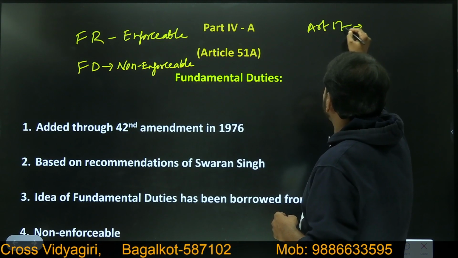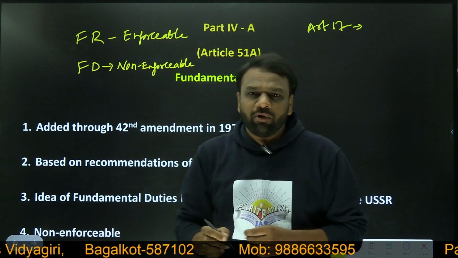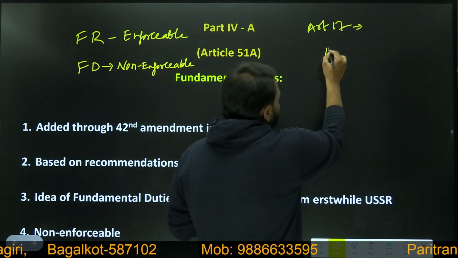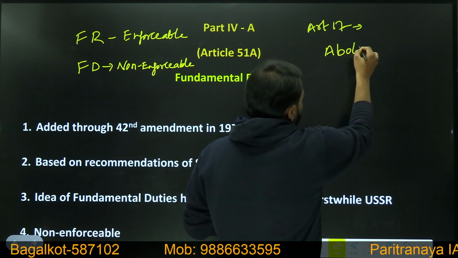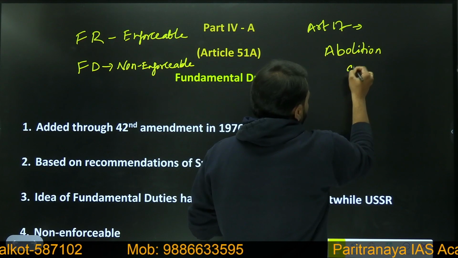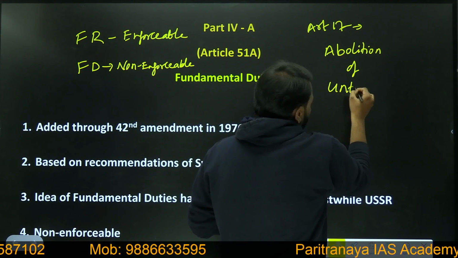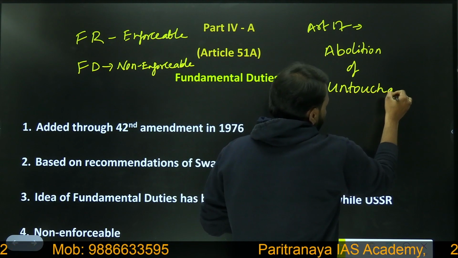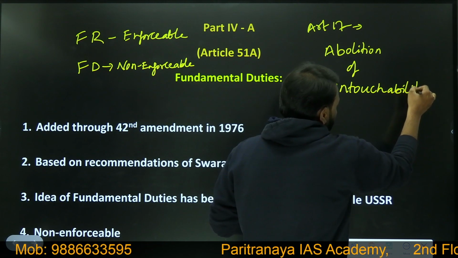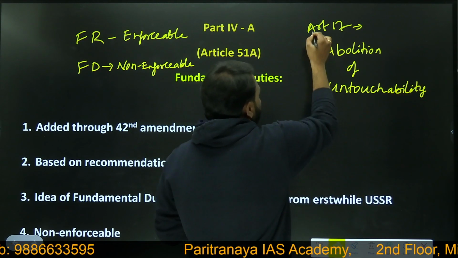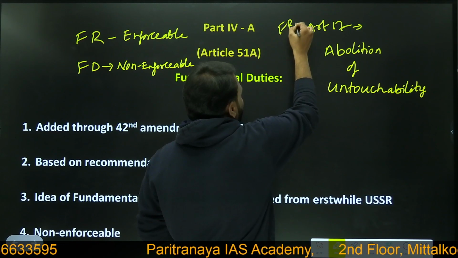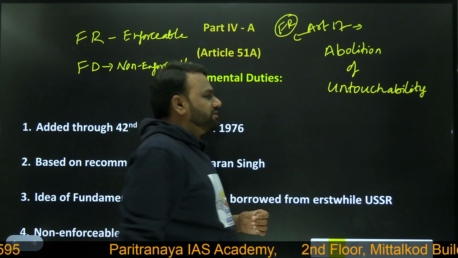Article number 17 of the Constitution speaks about what? Abolition of untouchability. So this is a fundamental right; there are many other fundamental rights as well.